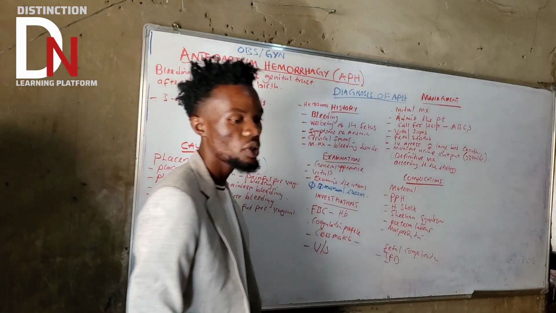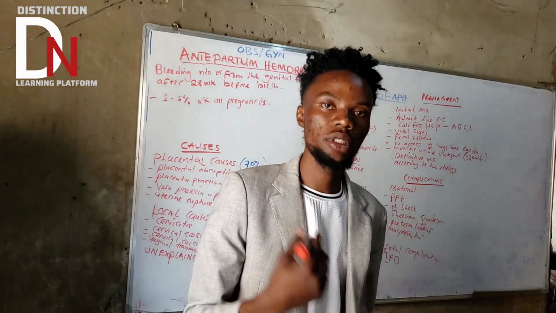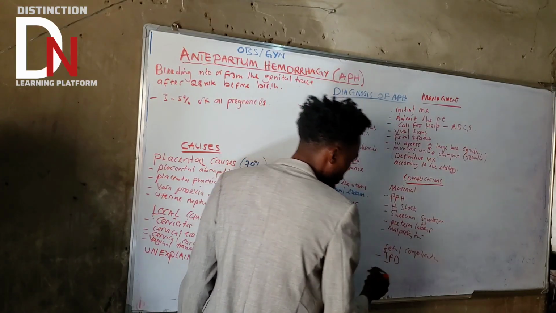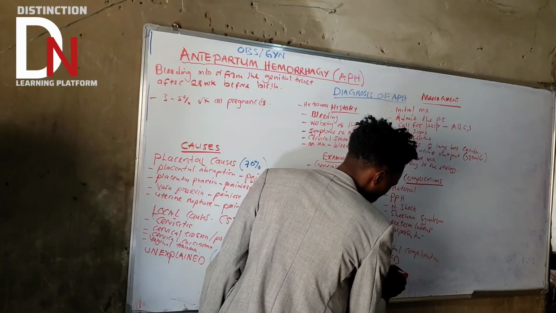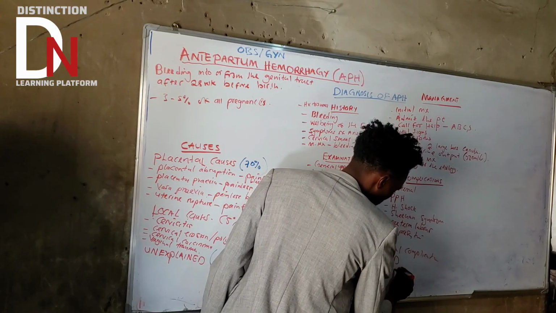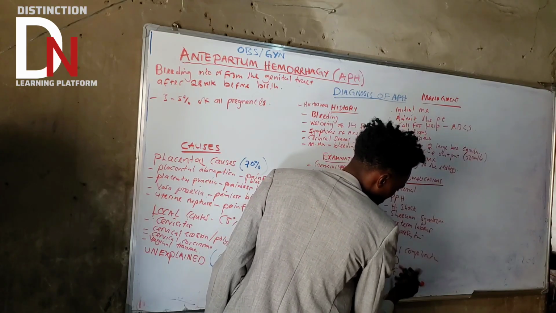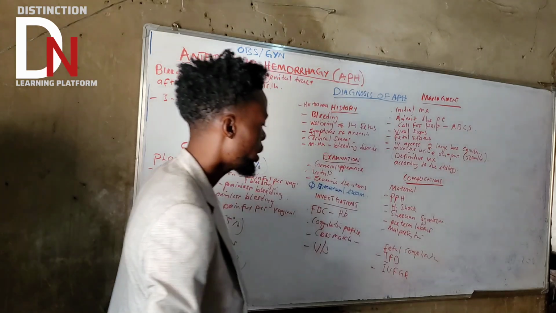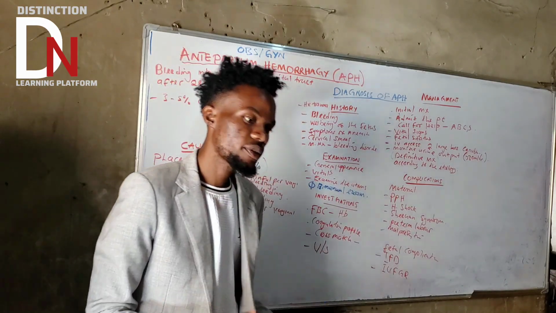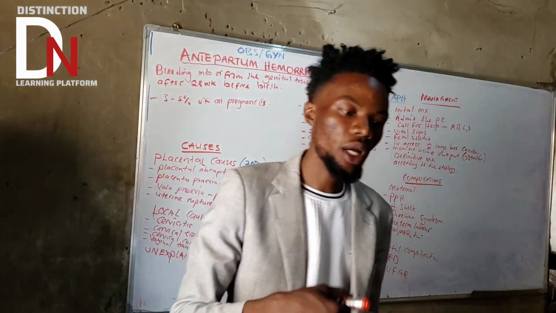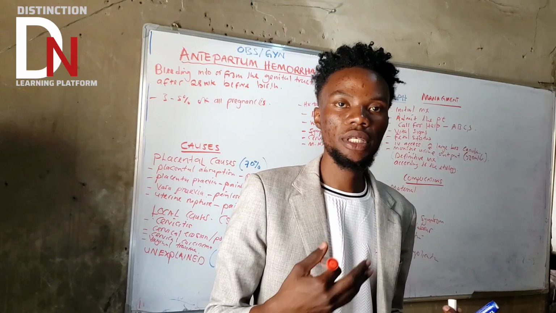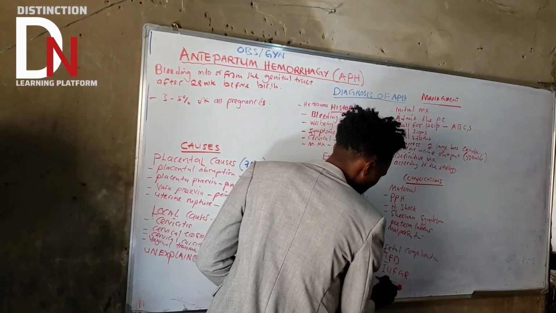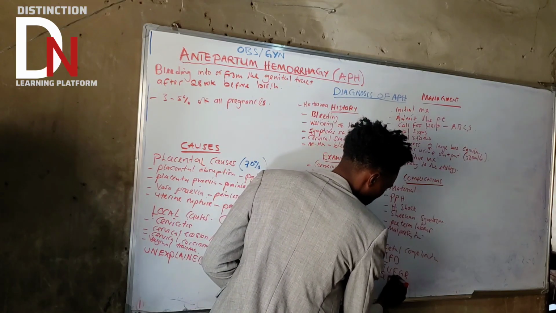There is also intrauterine fetal growth restriction, where the growth of the fetus can be diminished.